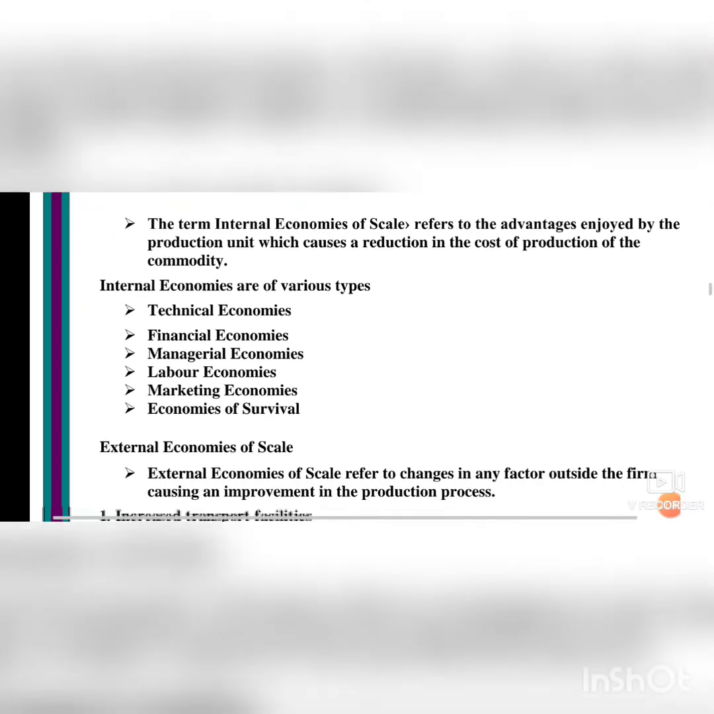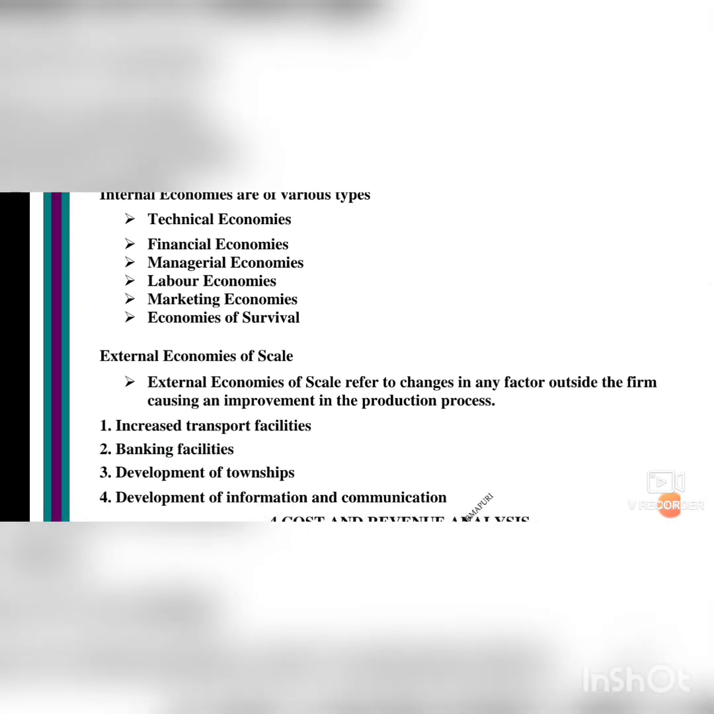Now we will see the external economies of scale. The external economies of scale refers to changes in any factor outside the firm, outside the industry, causing improvement in the production process. First one, increased transport facilities. That is, the firm and the market will be very close. So the transport facilities will be easy for the consumers, retailers and wholesalers to take it very easily. The banking facilities will be favorable to the traders. Development of township. All these things will develop the economies of scale.